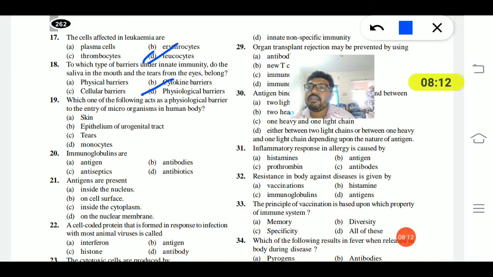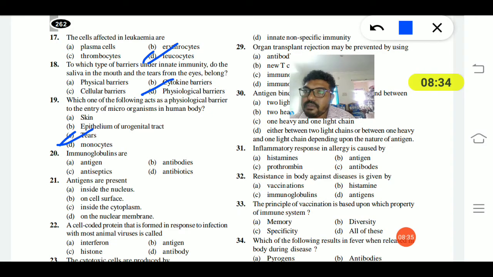19th question. Which one of the following is a physiological barrier to the entry of microorganisms in the human body? Skin, epithelium of the urinary tract, tears, or monocytes. So answer C, tears, are the physiological barrier.